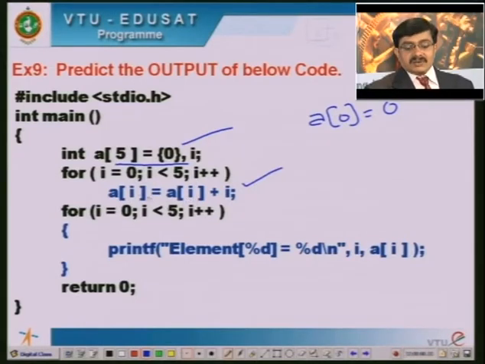When I is equal to 1, A of 1 is equal to A of 1 plus 1. So A of 1 will get the value A of 1 plus 1, where A of 1 value is 0 there. So, 0 plus 1, so A of 1 will get the value 1. Similarly, A of 2 will get the value 2 and so on.